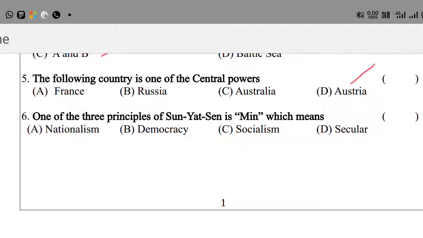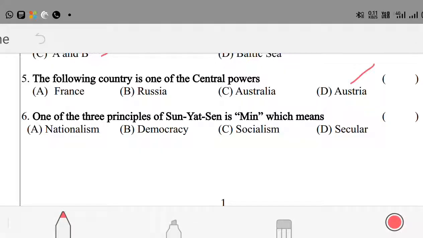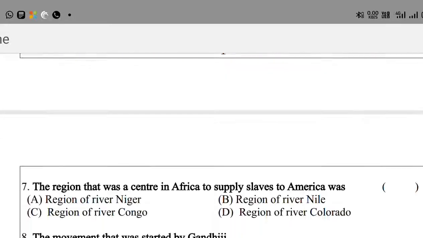Question number 6. One of the three principles of Sun Yat-sen is Min, which means what? Option A nationalism, option B democracy, option C socialism, option D secular. Option B is the right answer. Min indicates democracy. Going to the next question.